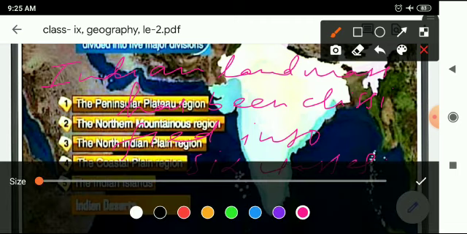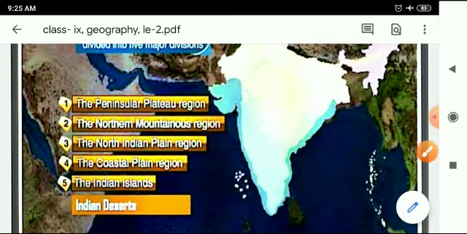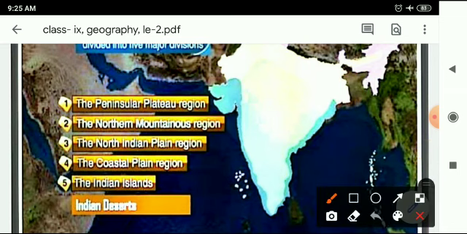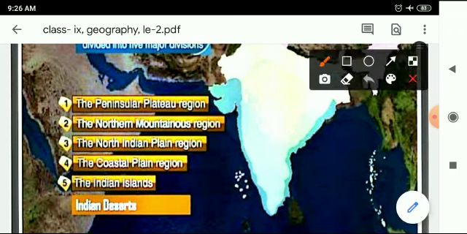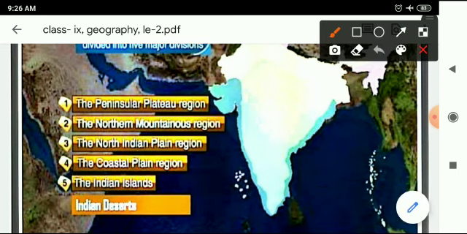These 6 classes are, just see here, the peninsular plateau, the northern mountain and northern plain, coastal plain, the Indian island, and at last Indian desert.